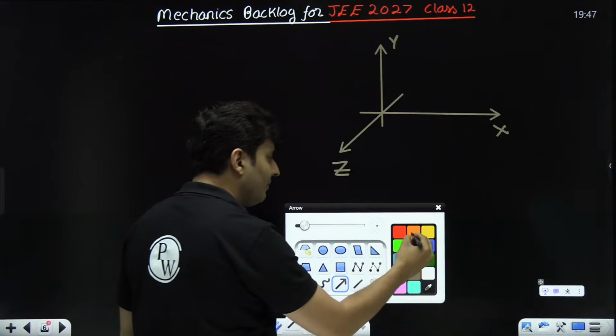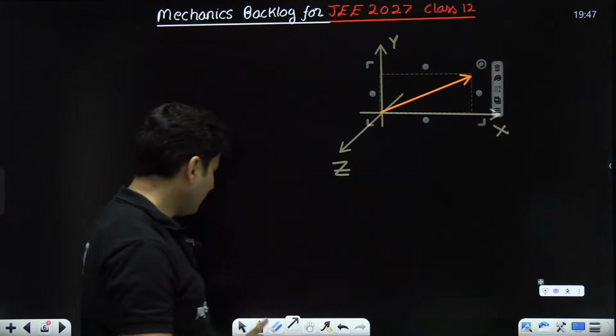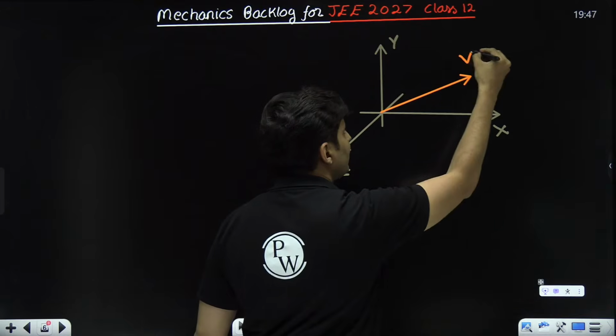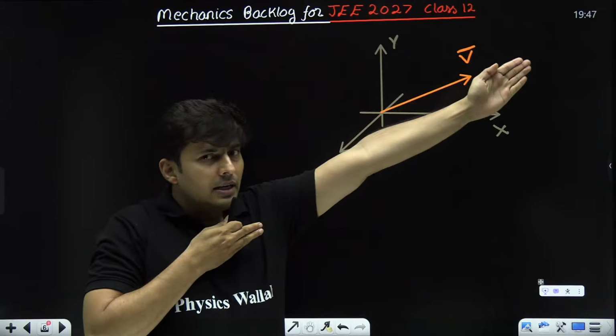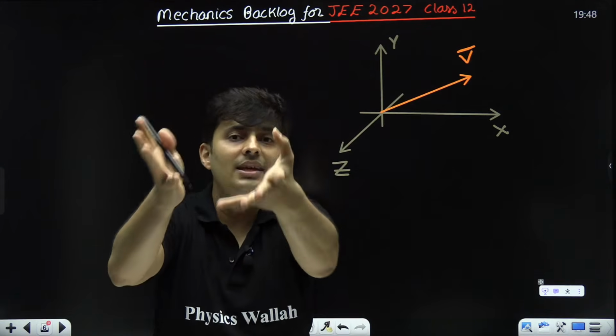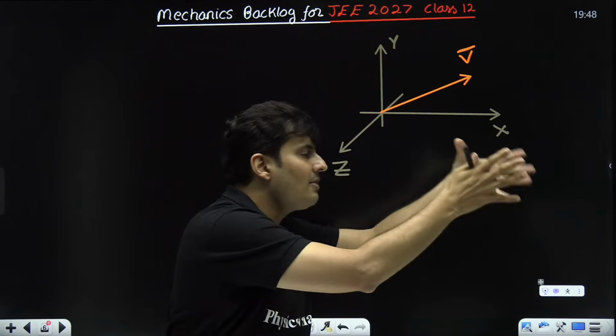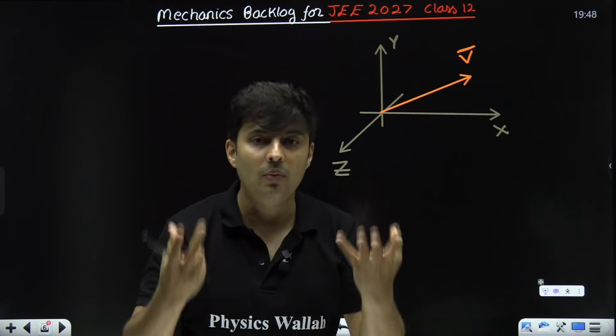Then if I have any random vector, it could be any random vector, let's say v bar, then any vector in any 3D, 2D, 1D direction will have something in X, something in Y, something in Z. That something means a component.